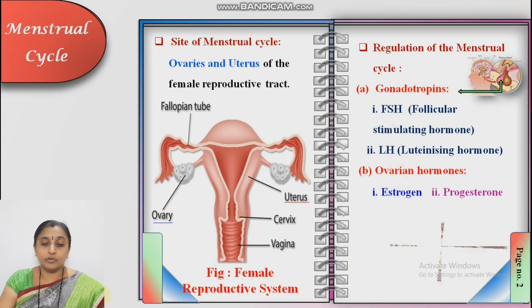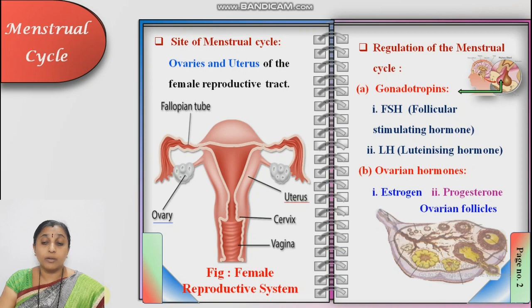Ovarian hormones, estrogen, progesterone, they are secreted from the ovary, no doubt, but from which part? Ovarian follicles. We know the primary follicle, secondary follicle, mature follicle.